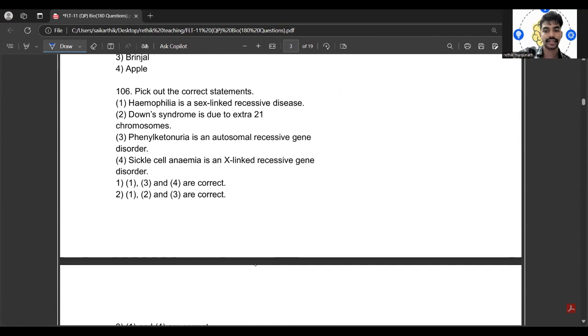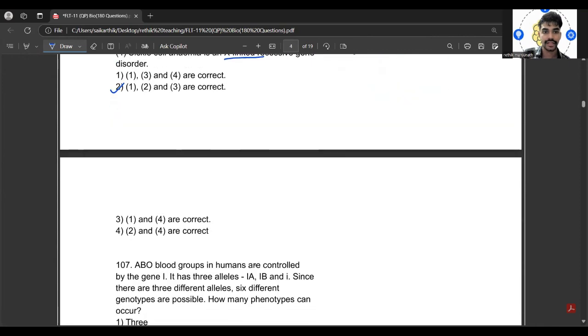106 says, pick out the correct statement. Out of four, what are the correct statements? I guess first, second, and third are the correct statements. Why? Because sickle cell anemia is X-linked recessive gene. No, it is actually what? It is an autosomal recessive genetic disorder, right? So this is one reason. That's why second will be correct.